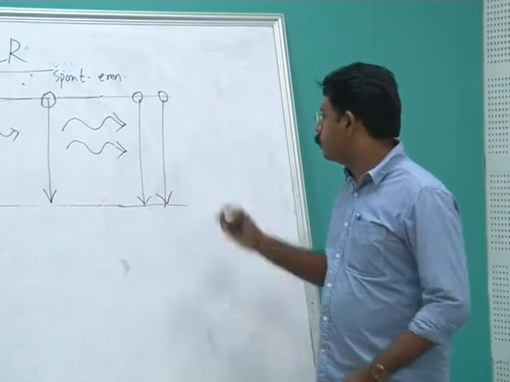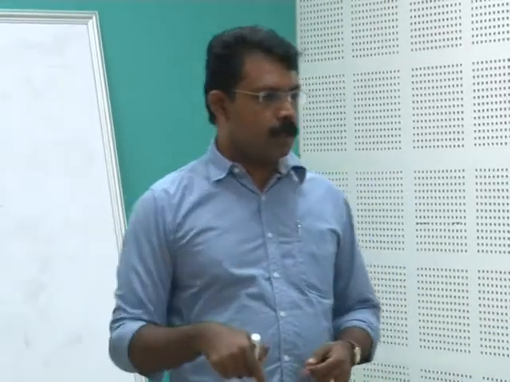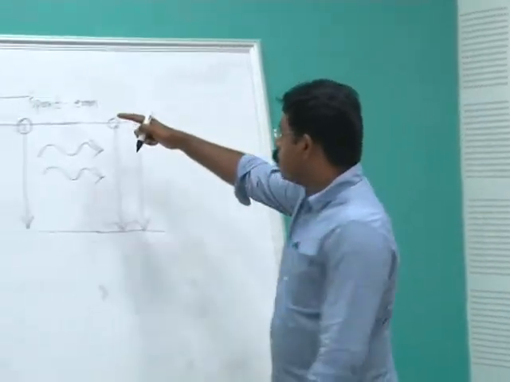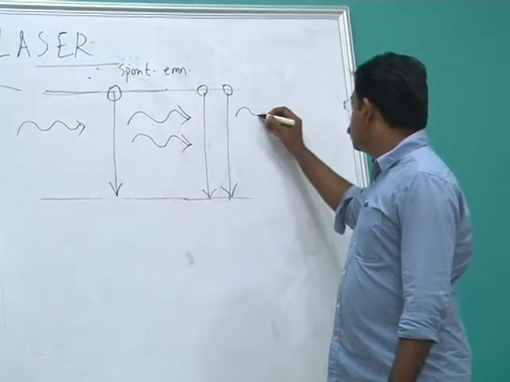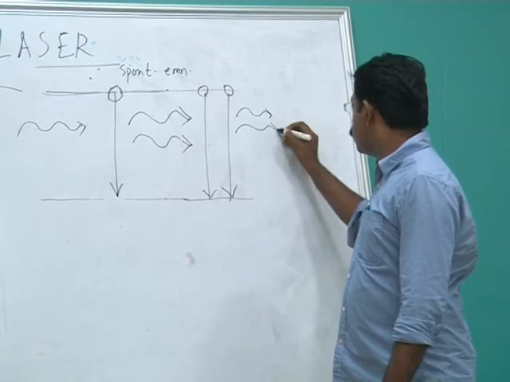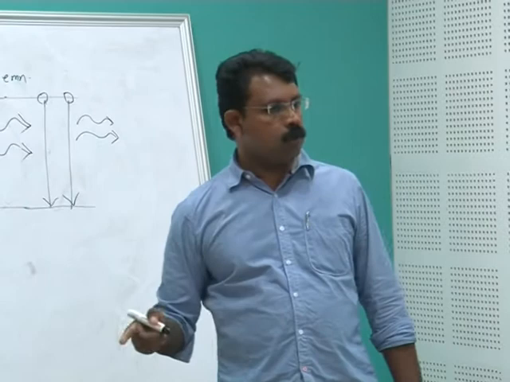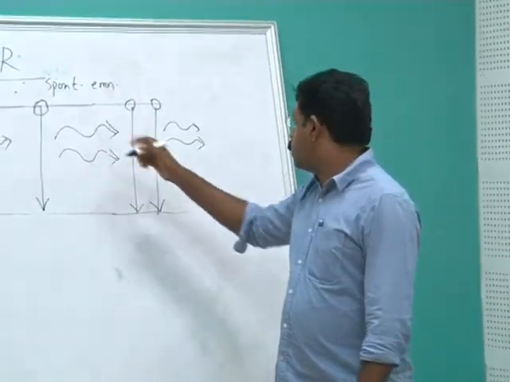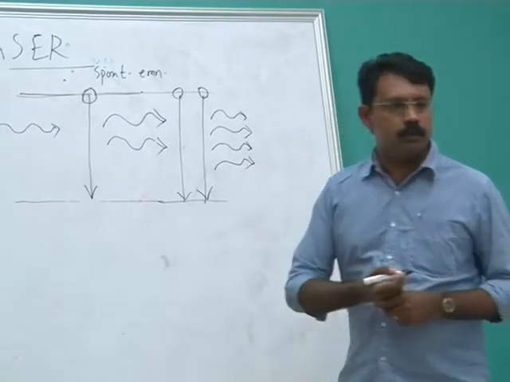So what will happen? For each atom moving from a higher energy level to a lower energy level, we will have one photon of energy E, which is equal to the difference between the higher energy level and the lower energy. So I can draw like this. I am getting two photons because of the transition of these two atoms from higher to lower energy level. And where are these photons? These photons are still there. So how many photons? 4 photons.